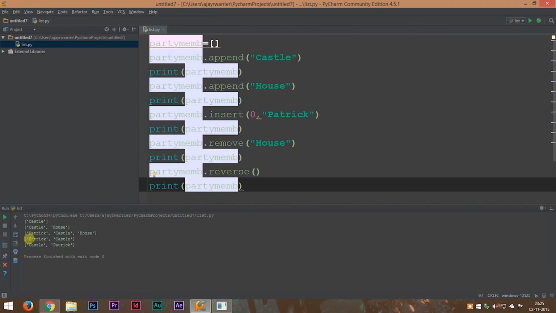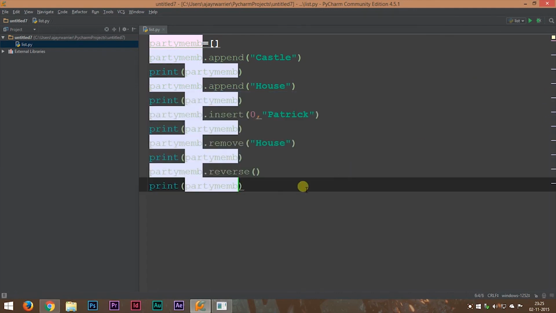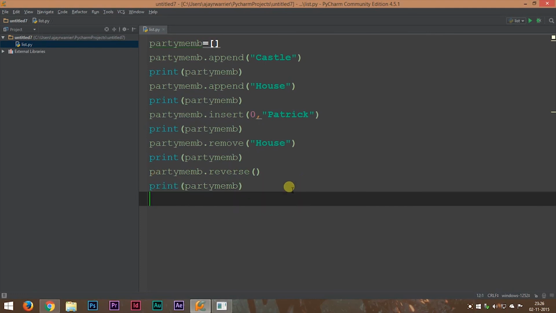And you can see that our list has been reversed. Check this out. It was Patrick, then Castle. After reversing it, it became Castle, then Patrick. So to reverse a list, type in the list variable name dot reverse. We need not specify any parameters.